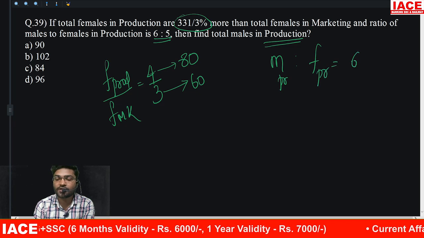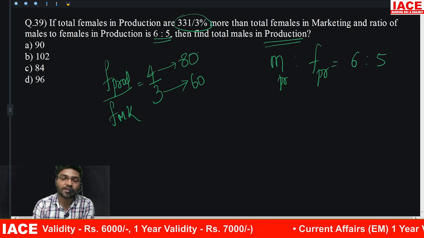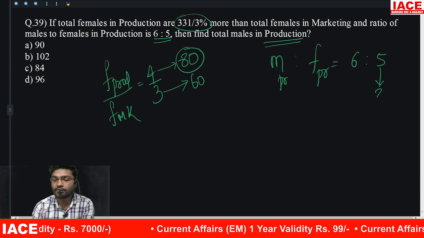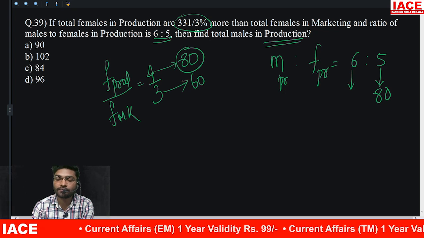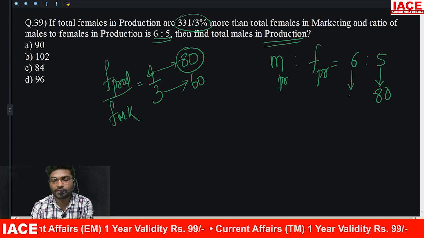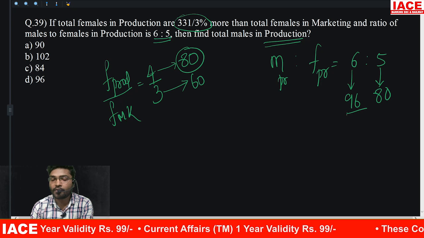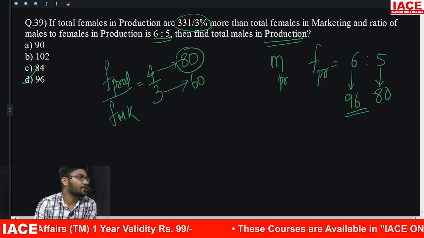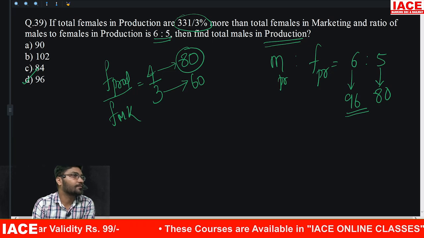That ratio is 6:5. Females in production we already calculated 80. And 5 parts 80. 1 part 16. 6 parts will be how much? 96. Males in production comes out to be 96. Option D is the correct answer.